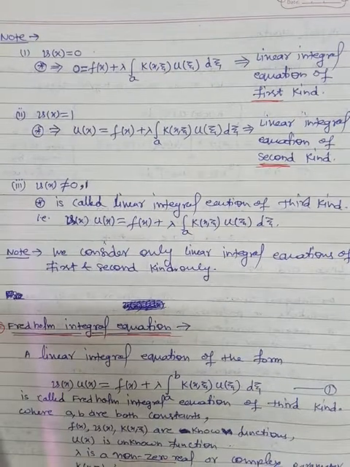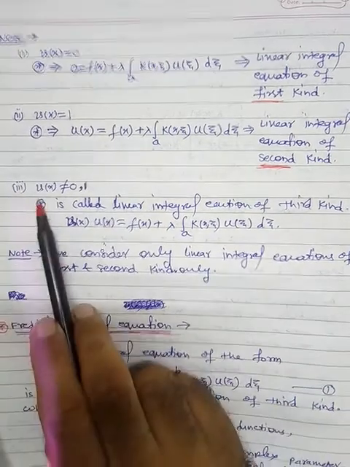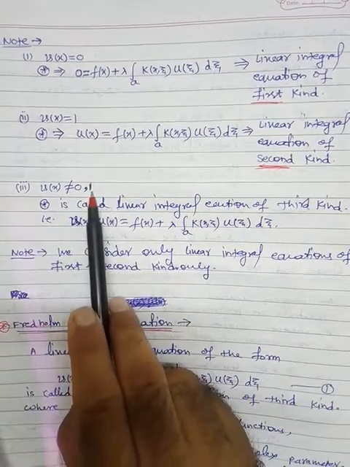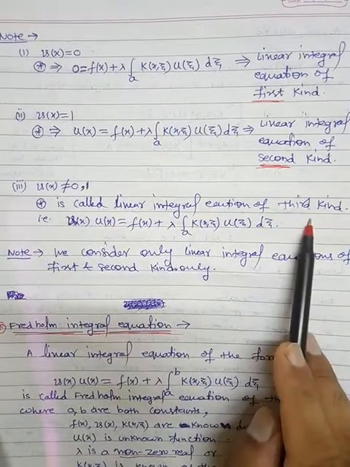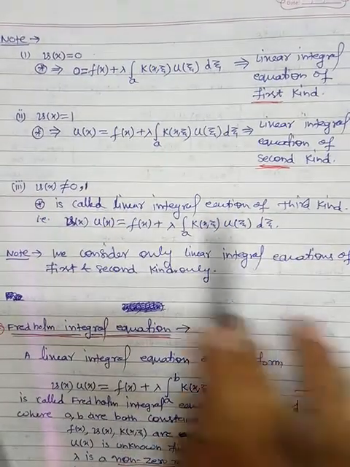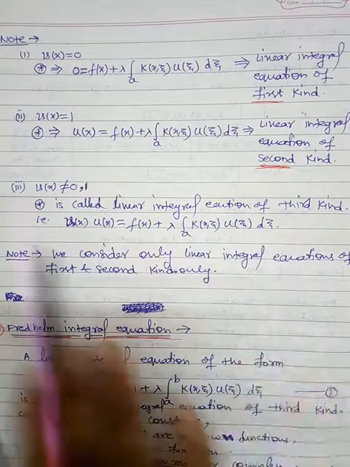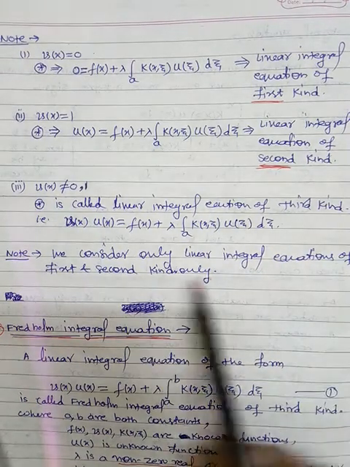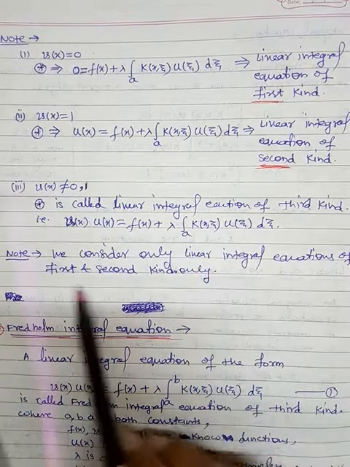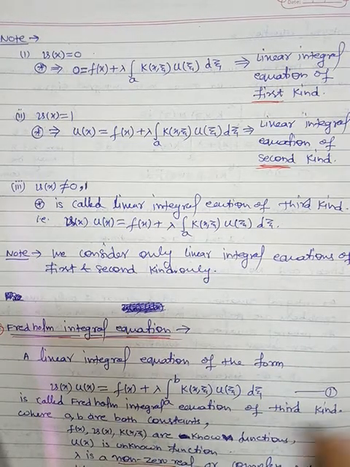Now when v(x) is neither 0 nor 1, then star is called the linear integral equation of the third kind. This is the third kind. That means the general equation is basically nothing but the third kind equation. Fine. So in this study, we will consider only linear integral equations of the first kind and the second kind. We are not considering the third kind.